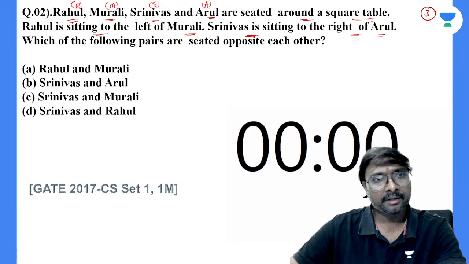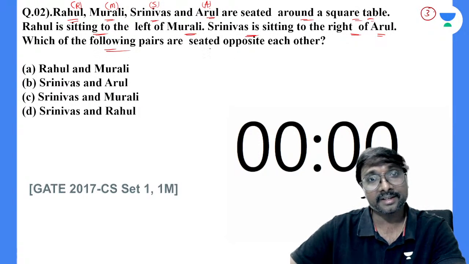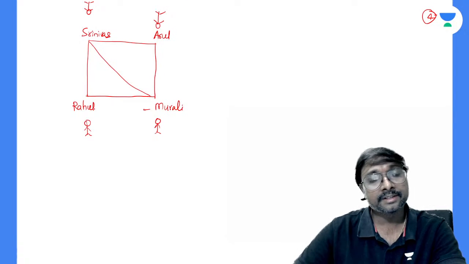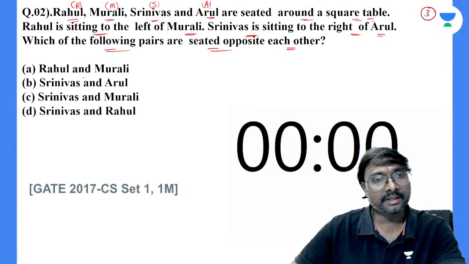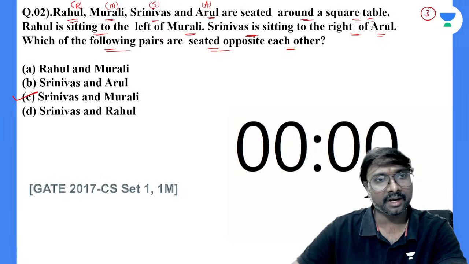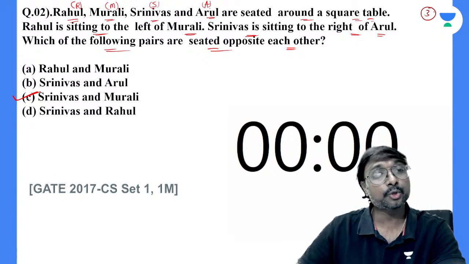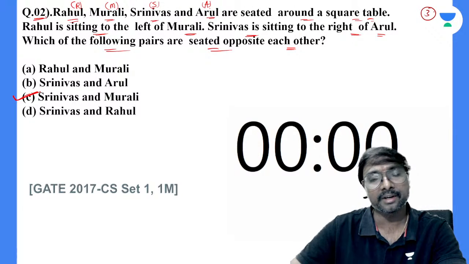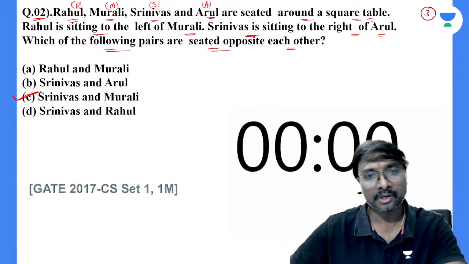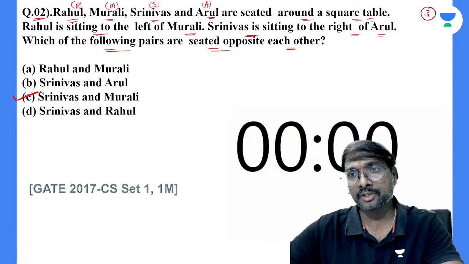Now tell me, which of the following pairs are seated opposite to each other? Srinivas and Murali. Yes, option C is correct. And Arul and Rahul? Arul and Rahul is not there. Srinivas and Murali are sitting opposite to each other. Is the second question clear, all of you? Shall we move to the third question?